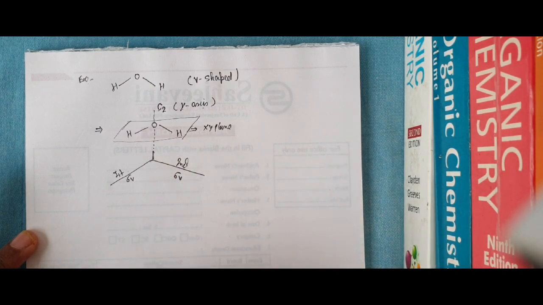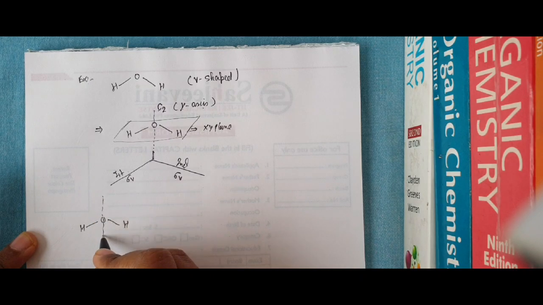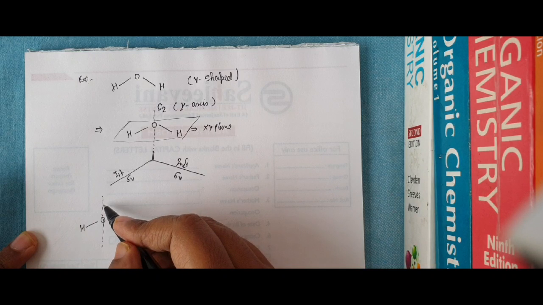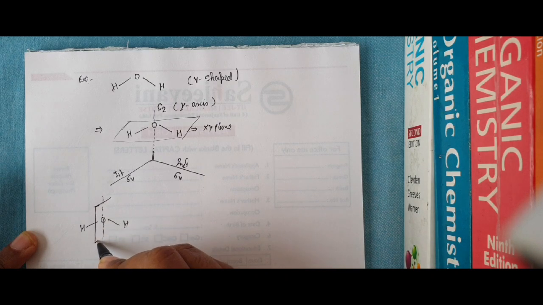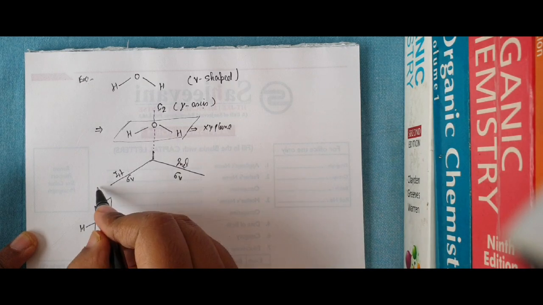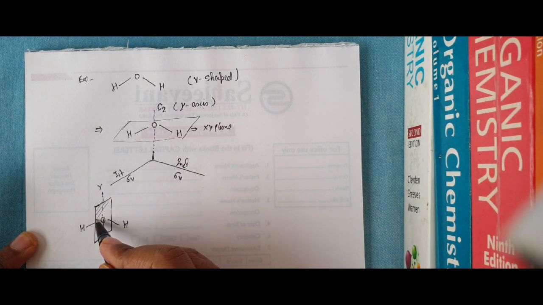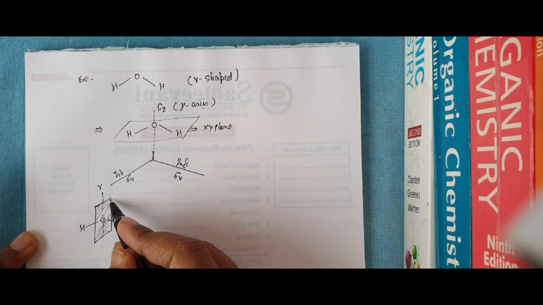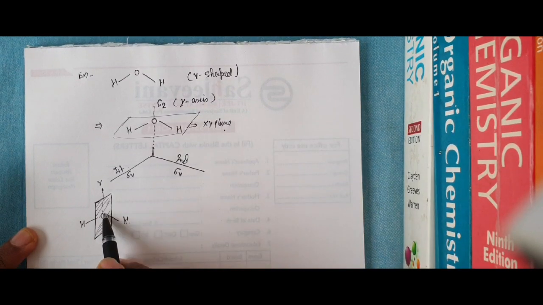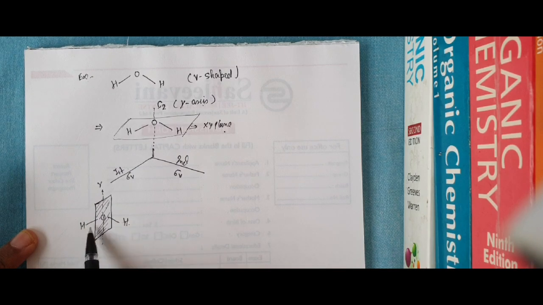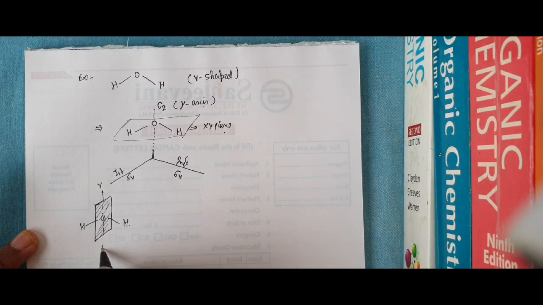How can it be? The first is like this. This is our water molecule. This is our principal axis of symmetry, and I am representing a plane which is parallel to this axis, this y axis. This plane is parallel to the y axis and the molecule is on the xy plane. Then I can say this plane is bisecting the water molecule like this.